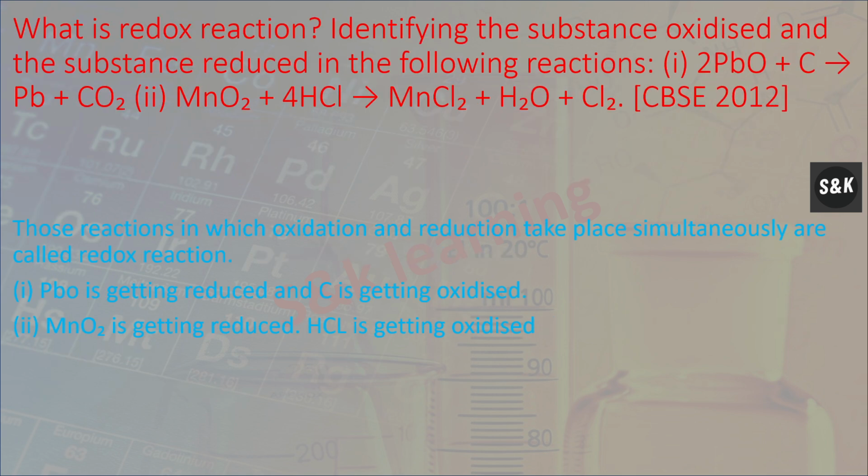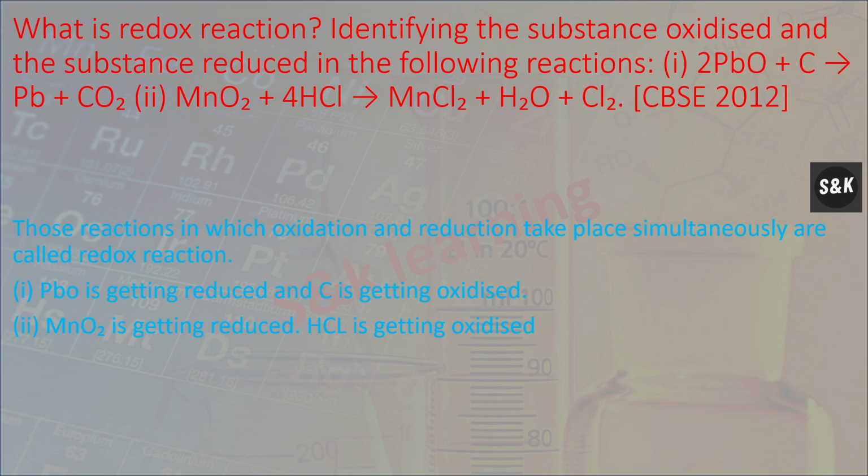Next, what is redox reaction? Identify the substance oxidized and the substance reduced in the following reactions. First, lead oxide plus carbon forms lead plus carbon dioxide. Those reactions in which oxidation and reduction take place simultaneously are called redox reactions. First, lead oxide is getting reduced and carbon is getting oxidized.